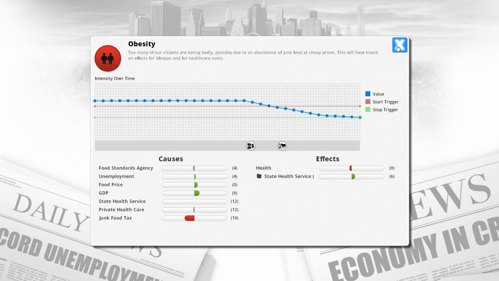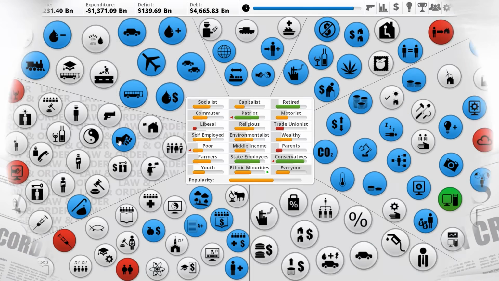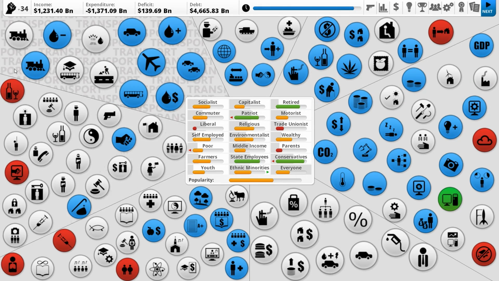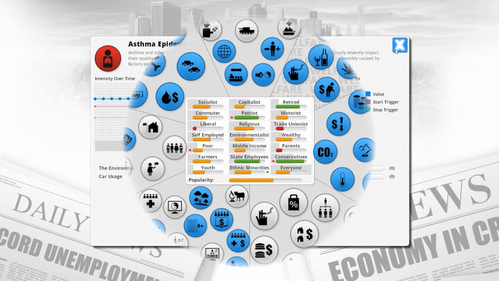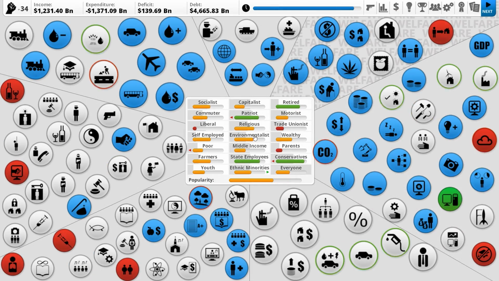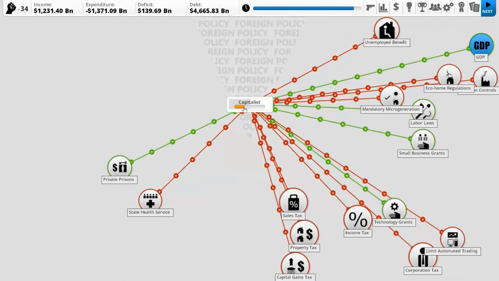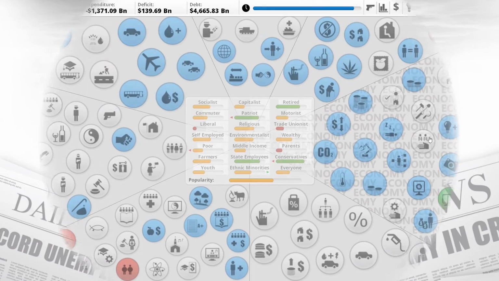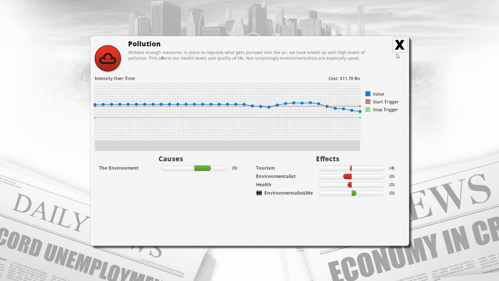How are our problems looking? Obesity? That might be over. That actually might be over next tick. Drugs are still a problem. Internet crime is still a problem. Maybe we want to increase our intelligence services. Yeah. Asthma is going down, which is nice. We are improving the environment, so that's definitely a good thing. Capitalists, we don't have a lot we can do. Skill shortage, we are dropping slightly. We still have our technological advantage. Pollution is dropping.